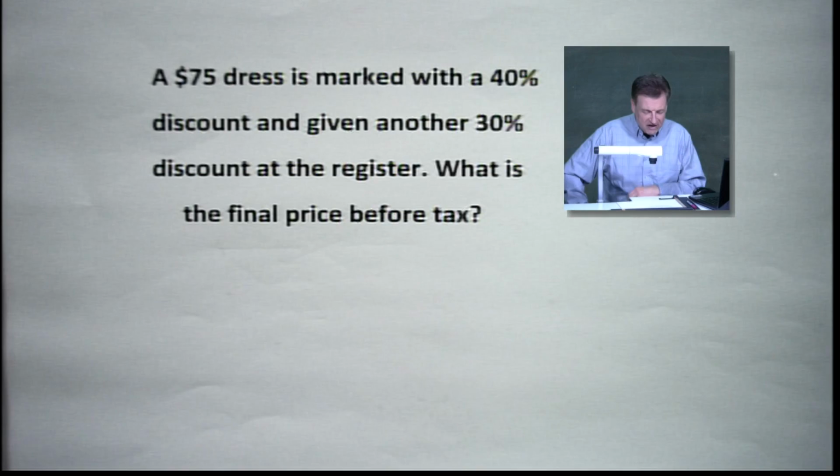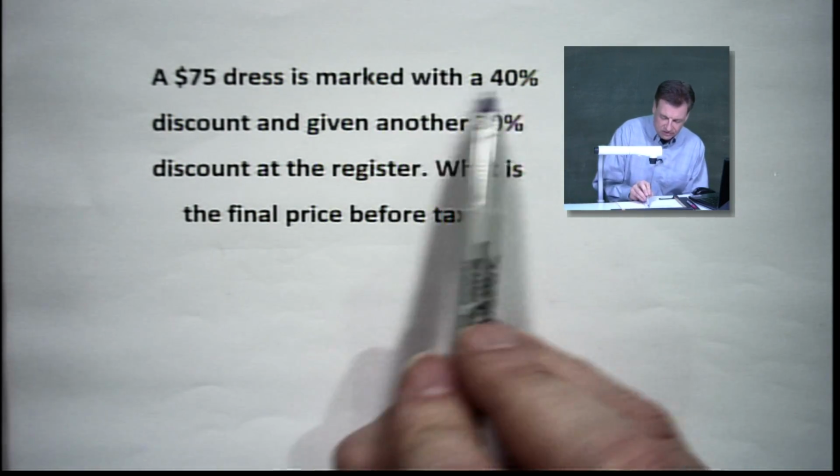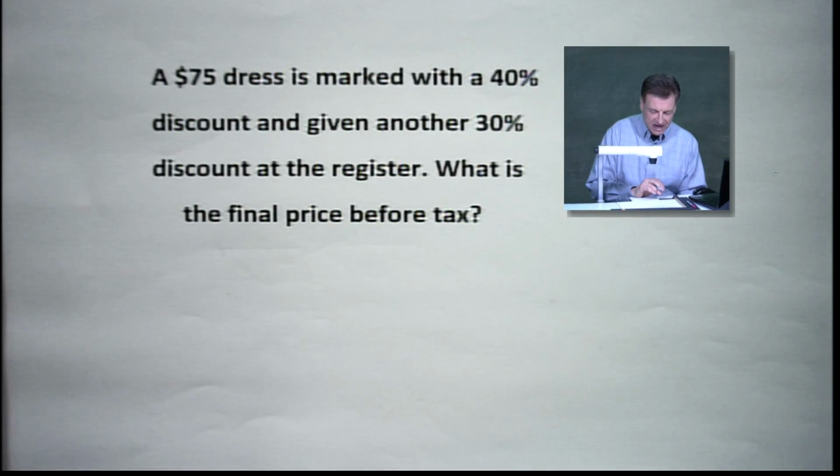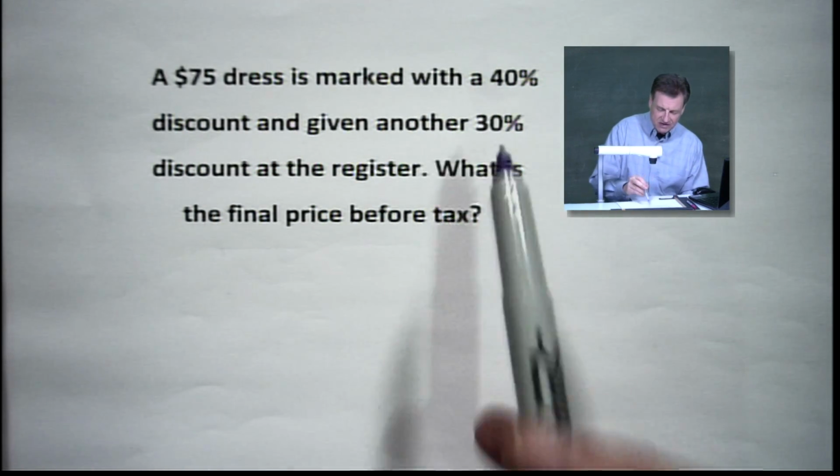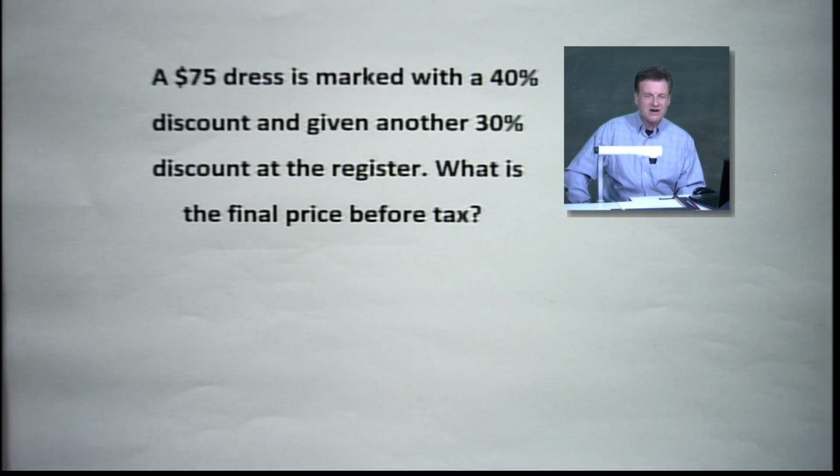A $75 dress is marked with a 40% discount. And then it was on sale beyond that. They gave it another 30% discount at the register. What's the final price before tax?